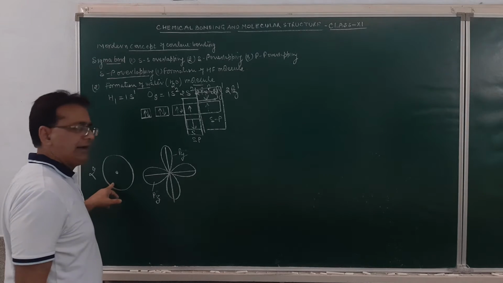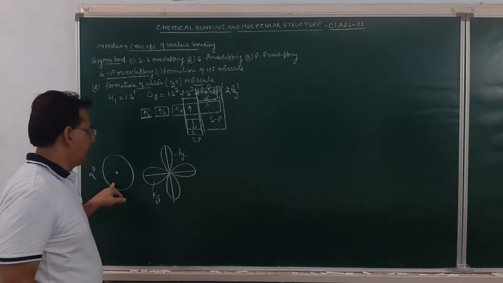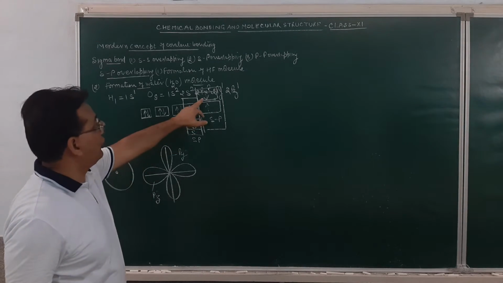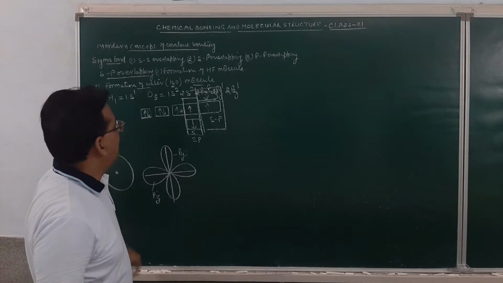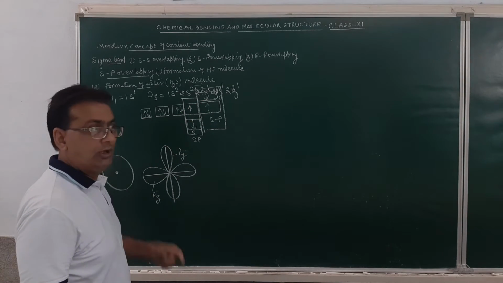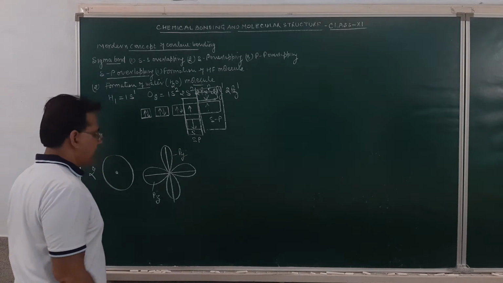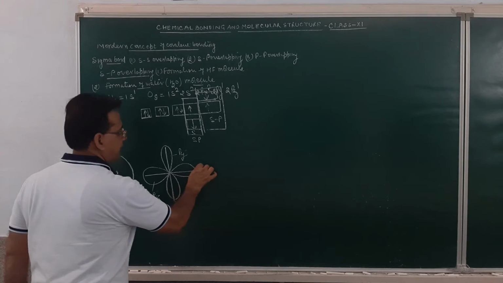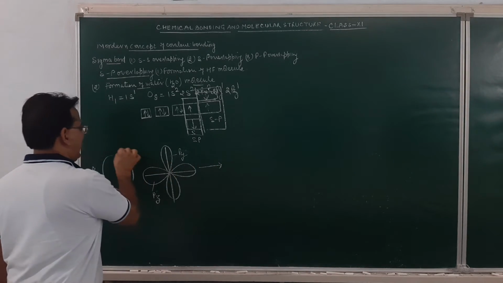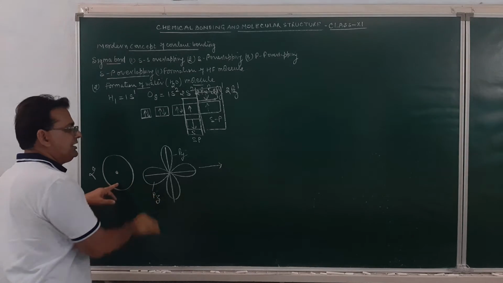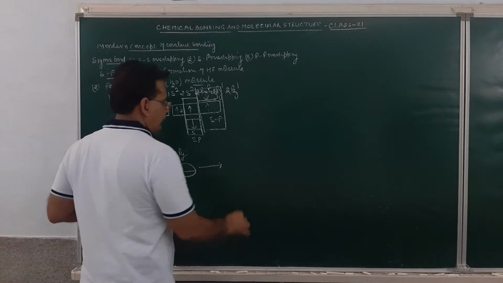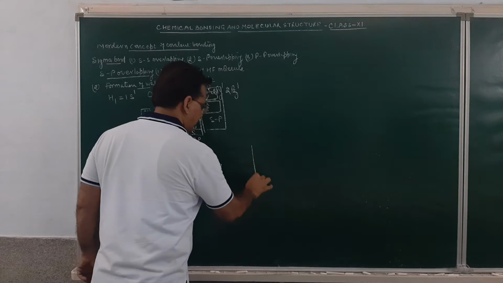Now this hydrogen atom with one electron will approach this p atomic orbital having one electron, in opposite spin. When they approach each other in opposite spin, they will overlap along the internuclear axis, resulting in the formation of a sigma bond.